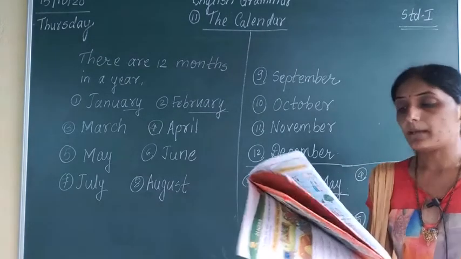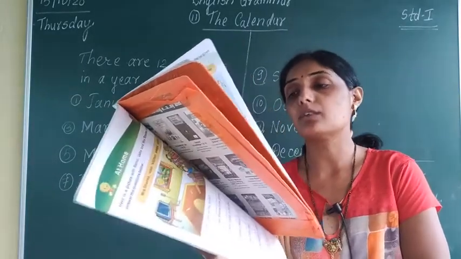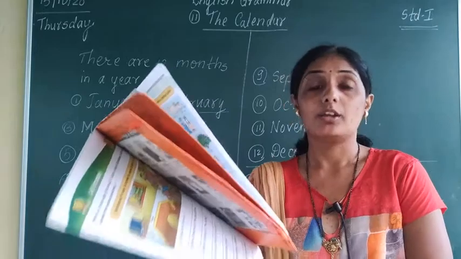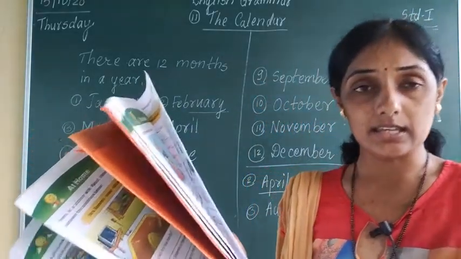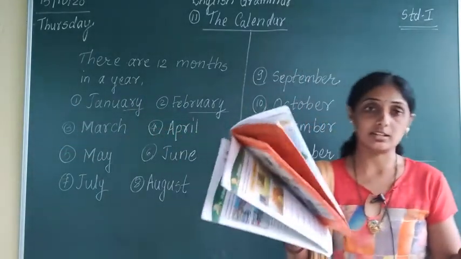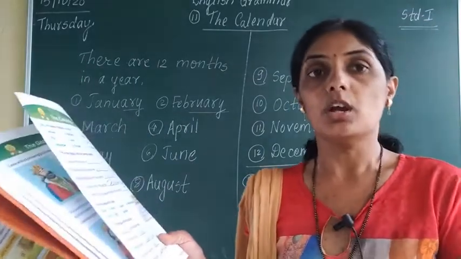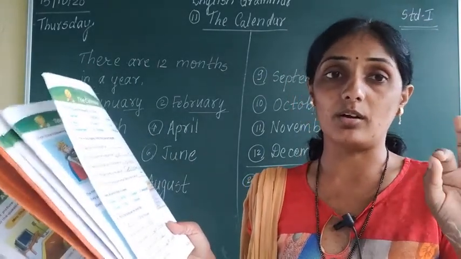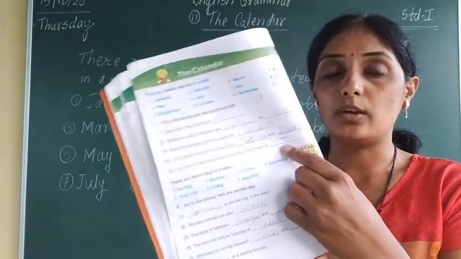Next one is, my parents' marriage anniversary falls in the month of. Now in which month is your parents' anniversary? Correct or not? Marriage anniversary, you have to ask your parents. Please ask your parents and they will tell you in which month they have their marriage anniversary. That name of the month you have to write down as the last answer.